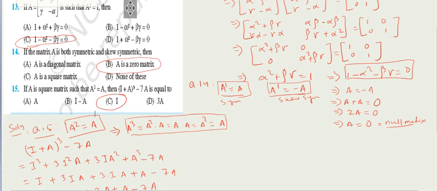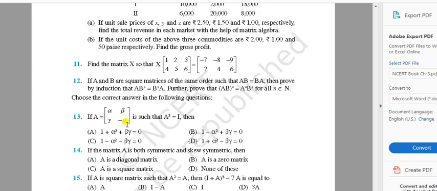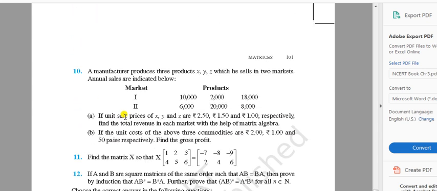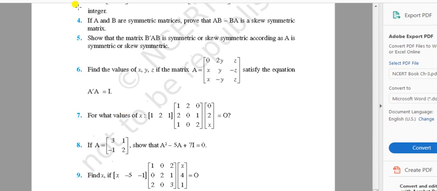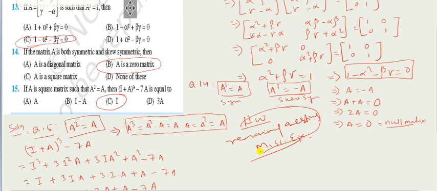Now let me show you the exercise. Up to question number 15, 13, 14, 15 we have dealt with. 11, 12, 10 is left to you, and the remaining questions, that is 4, 5, 6, 7, 8 and 9. So these are the questions which are left to you for this class. Next class you ask your doubts. So homework will be the remaining questions of the miscellaneous exercise. So I hope you will solve those questions seriously and ask your doubts in the next class.